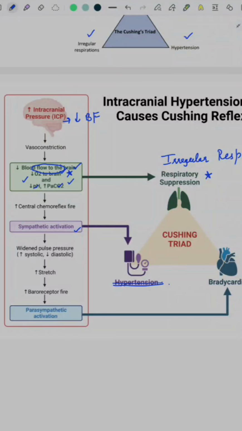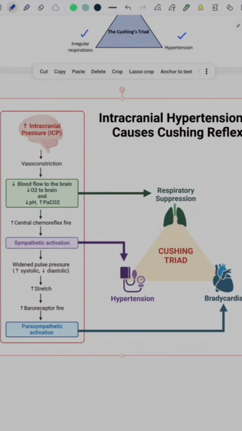Because of sympathetic activation, there was widening of pulse pressure, which caused an increased stretch on the baroreceptors, and these baroreceptors caused parasympathetic activation, which caused bradycardia. And therefore you can see the simultaneous activation of the sympathetic and parasympathetic systems due to increased ICP is the cause of hypertension along with bradycardia in Cushing's reflex.